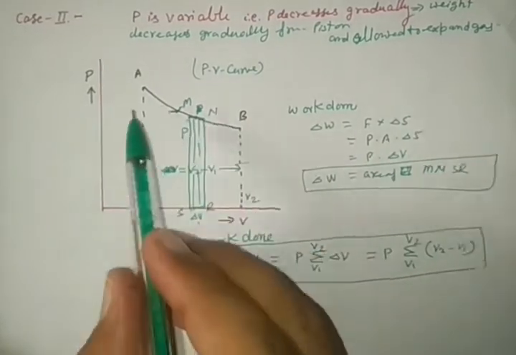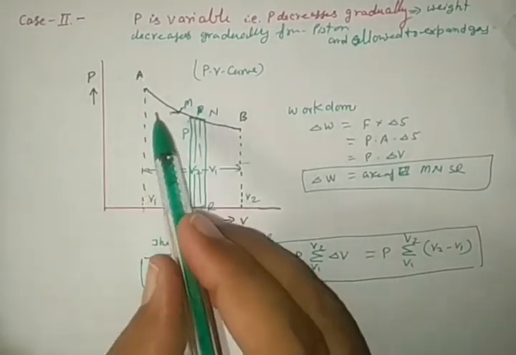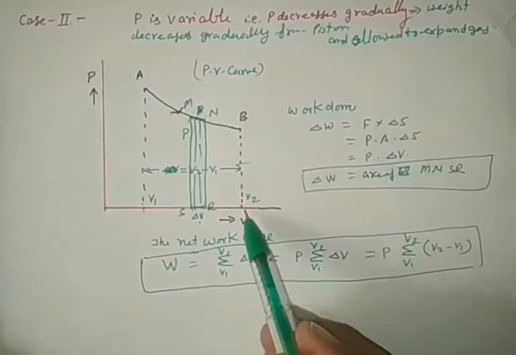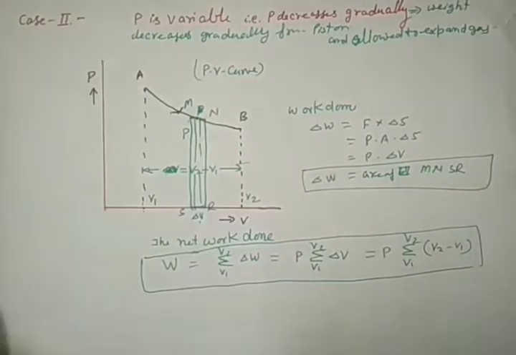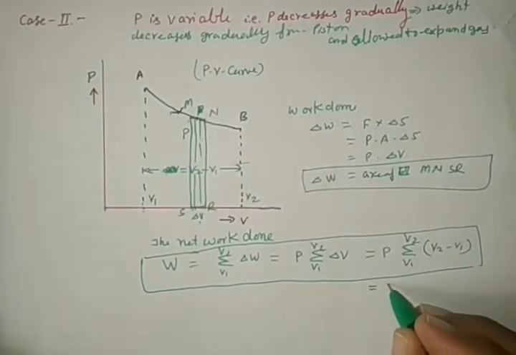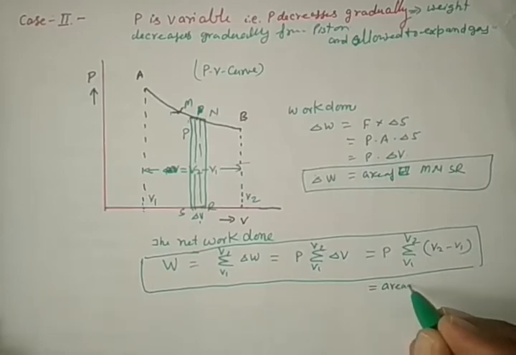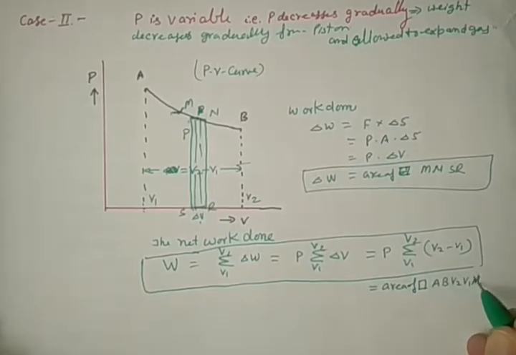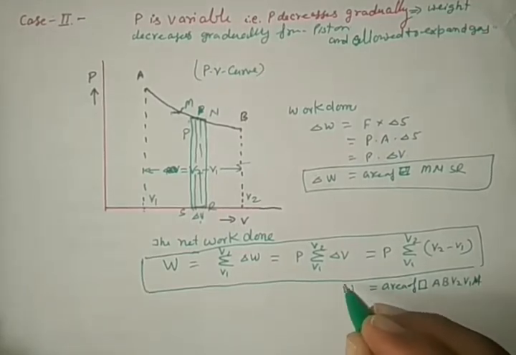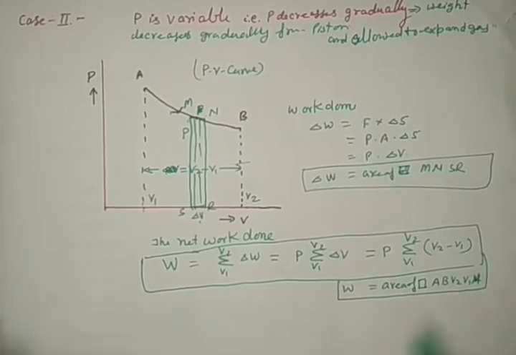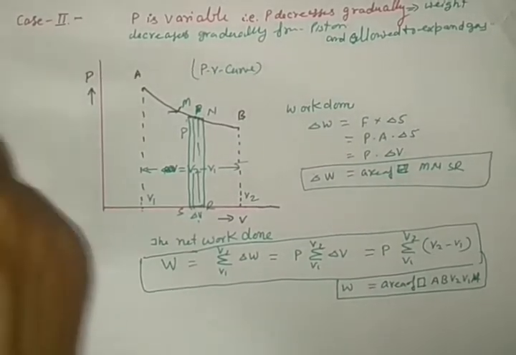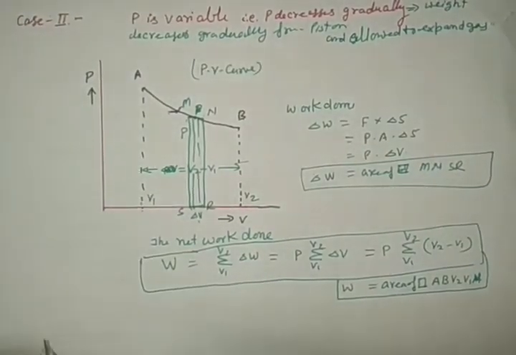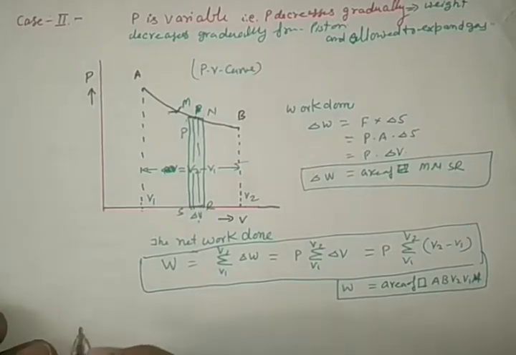In both, the work done is the area of the region AB V2 V1 A. Net work done can be represented by this symbol. Now it can be written in words also.